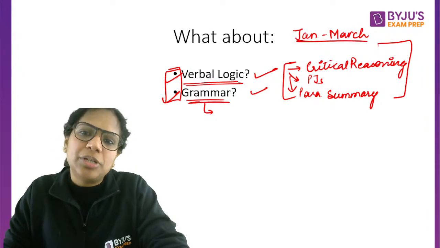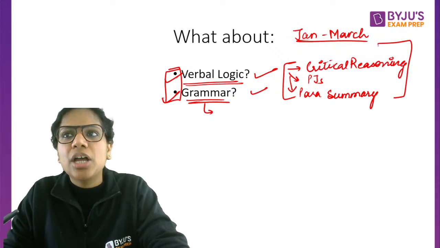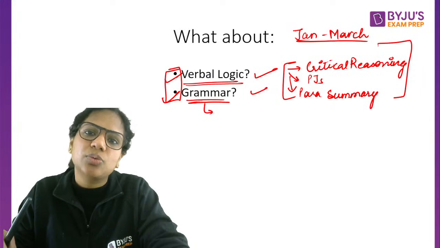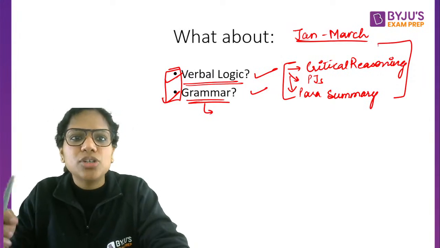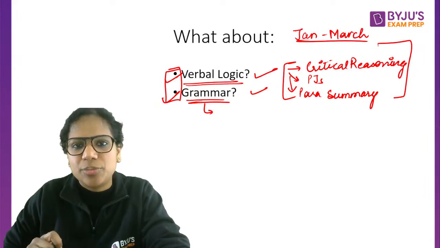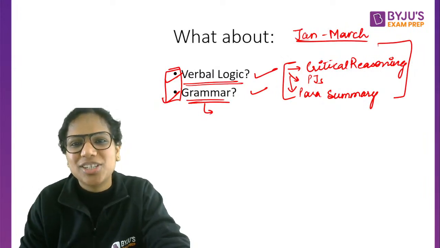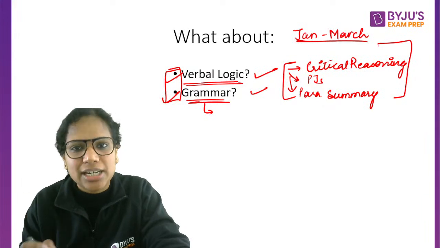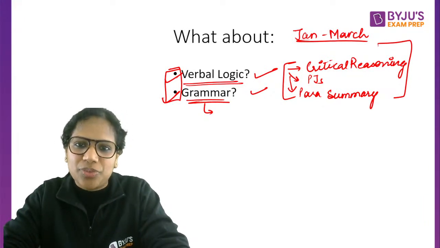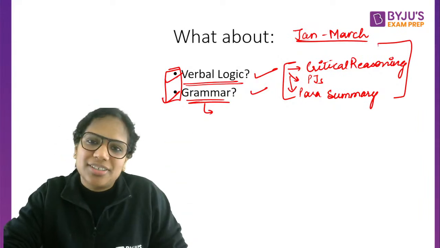Rajiv, for Word Power Made Easy, yes, it is available online. Barron's list is also available online. But I would recommend that you purchase Word Power Made Easy offline because there are exercises at the end of every chapter wherein you are supposed to fill in the answers to various questions. So it becomes very interactive when you actually do that, right? So that's what I would recommend. Barron's list, do it online. Okay?